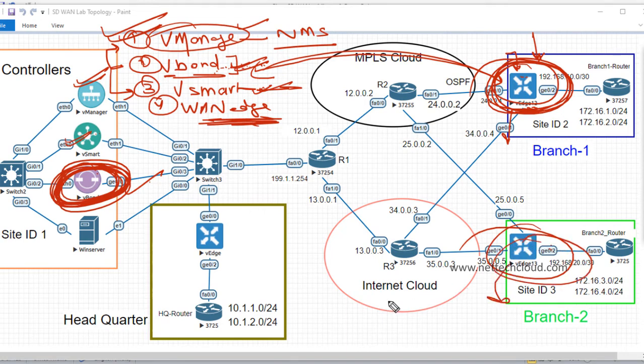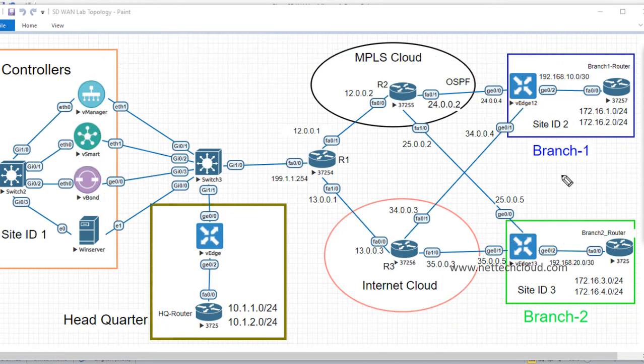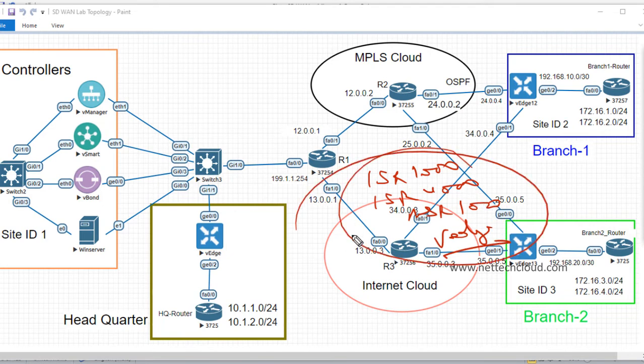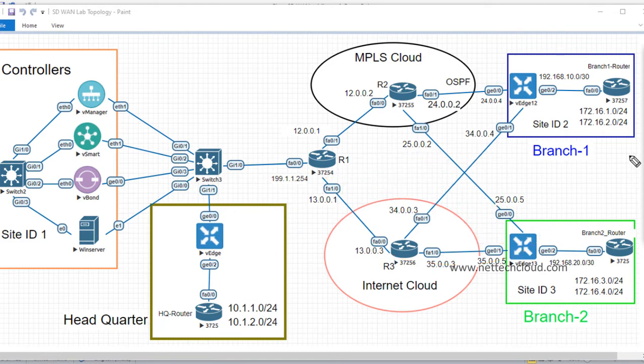SD-WAN, basically, this is what? SD-WAN data plane. Physical or virtual form factor, even some ISR routers like ISR 1000, ISR 4000, even ASR 1000, or virtual edge devices. So they also have a special code written for this SD-WAN, so they are supported. And NETCONF is the network configuration protocol used in configuration.